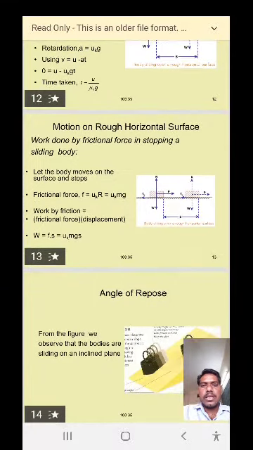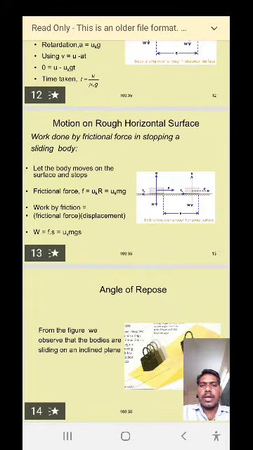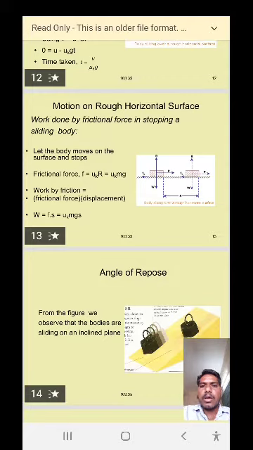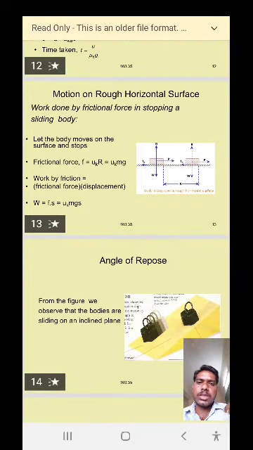The body travels through a distance of s on the rough horizontal plane from initial position i to final position f. Due to the frictional force the body will stop. After stopping, its final velocity becomes 0. Before stopping, the distance traveled by the body is s.